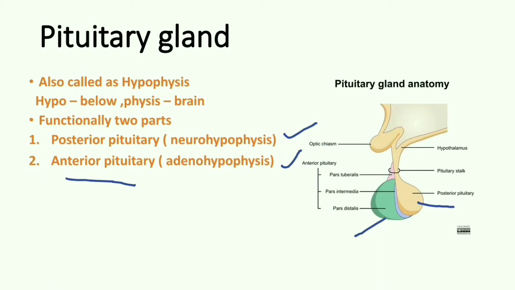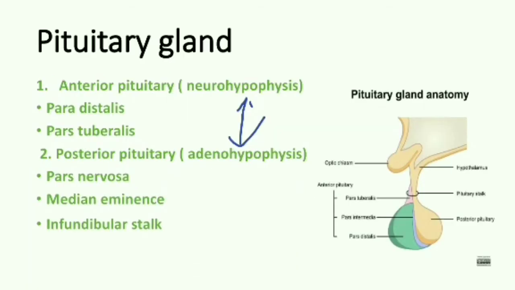The posterior pituitary, also called neurohypophysis, has embryological origins in nervous tissue and is continued with the brain. Next, the anterior pituitary or adenohypophysis arises as an outgrowth of the roof of the embryonic oral cavity called Rathke's pouch.